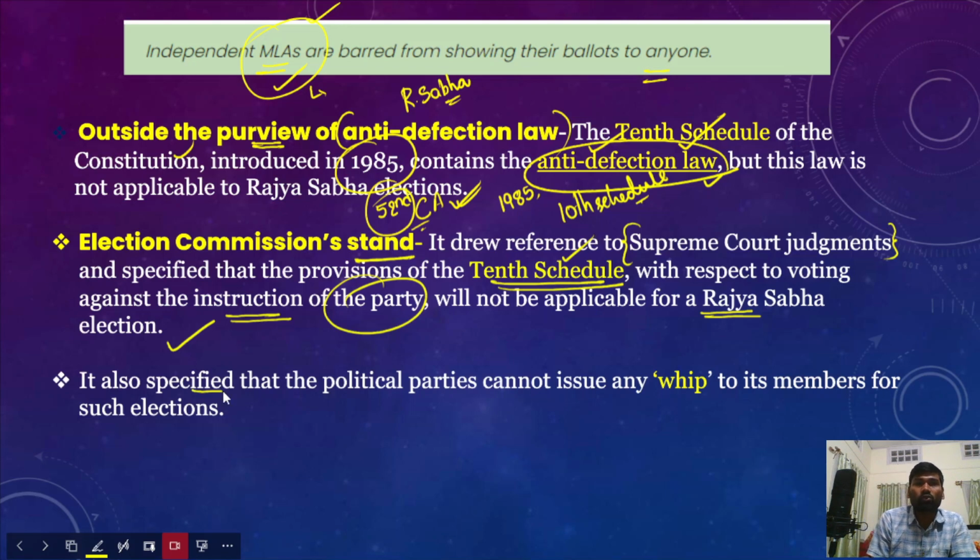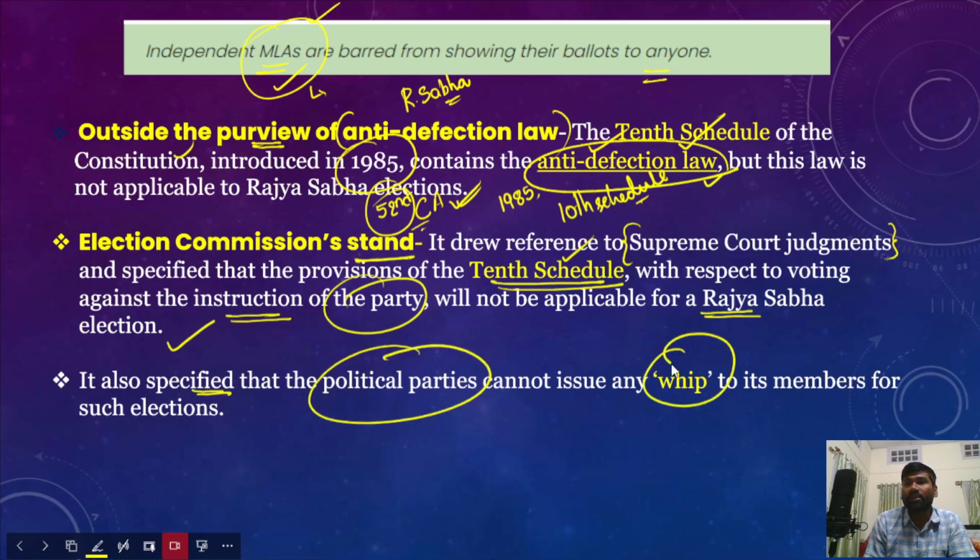It also specified that political parties cannot issue any whip to their members for such elections as well. Political parties cannot use the provisions of the 10th Schedule. Now, there are different provisions in the 10th Schedule that amount to the disqualification of a candidate if he defects from the political party on whose symbol he was elected to another political party. The decision of disqualification is taken by the Speaker of the Lok Sabha in the case of the Lok Sabha, and the Speaker of the State Legislative Assembly in the case of an assembly, right?